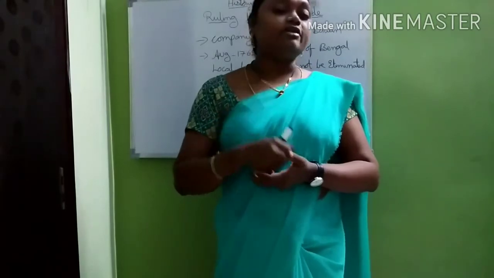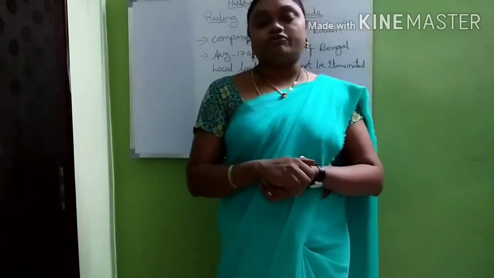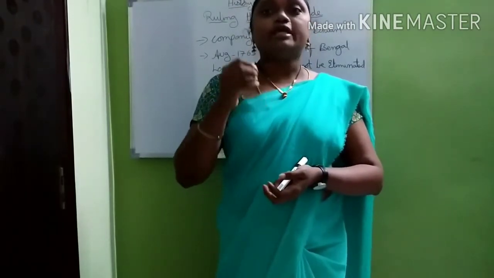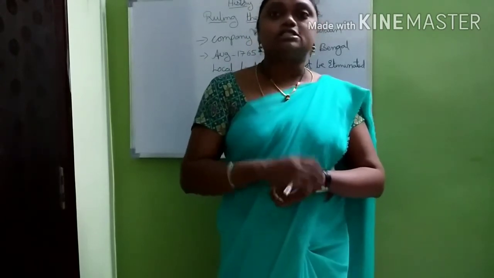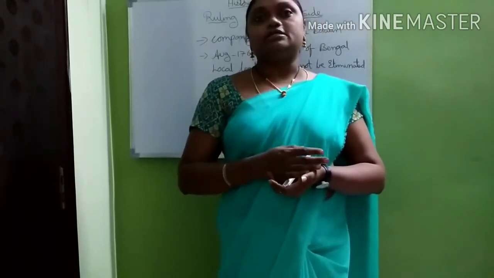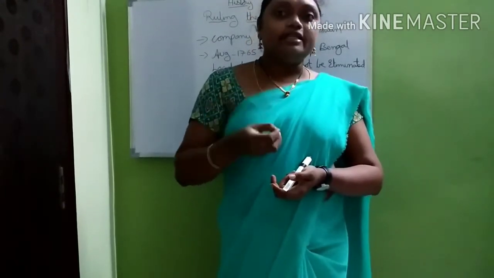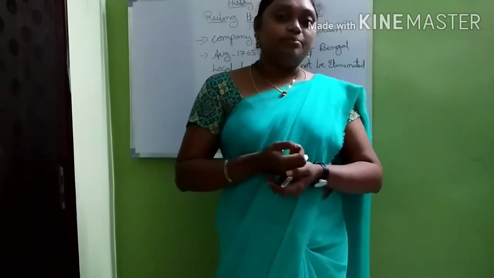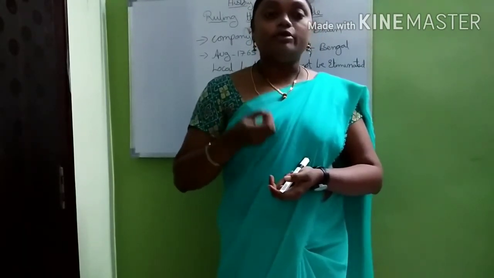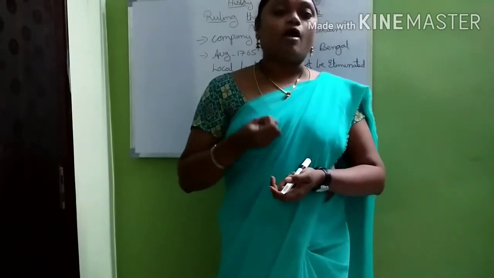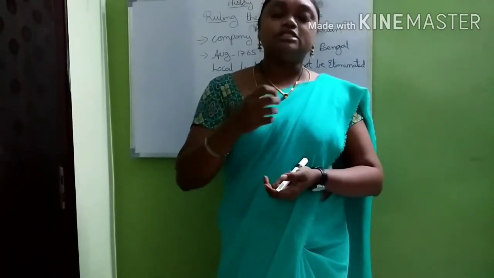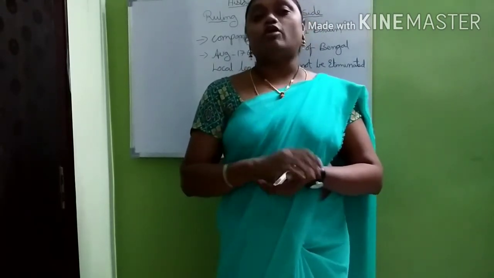And one fundamental point we have to find out is why they could not eliminate local leaders. Because the leaders were not against the Britishers, and the main thing they wanted was the revenue. So this is the main important point, and that is why the leaders were not eliminated.